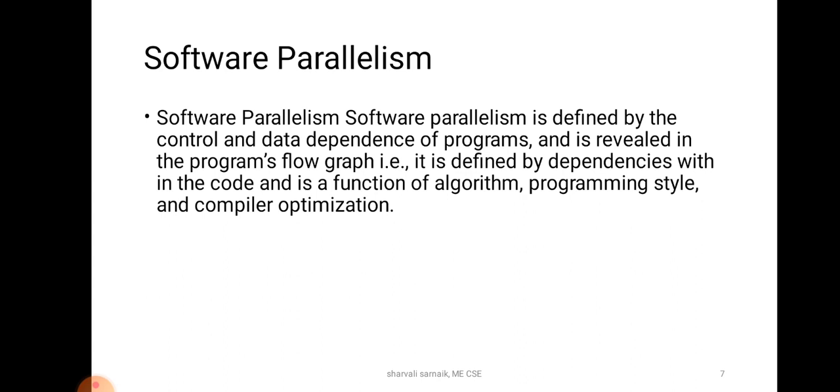As we have seen, there are 5 data dependency factors, such as flow dependency, anti dependency, output dependency, input output dependency, and unknown dependency. So software parallelism is defined by the control and data dependence of programs and is revealed in the program's flow graph. That is, it is defined by dependencies within the code and is a function of algorithm, programming style, and compiler optimization. So this is the difference between hardware and software parallelism.